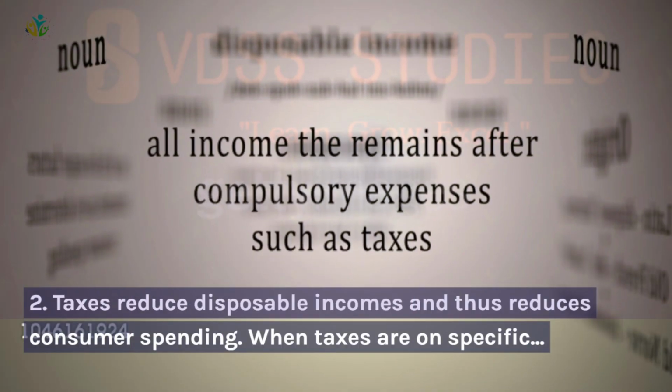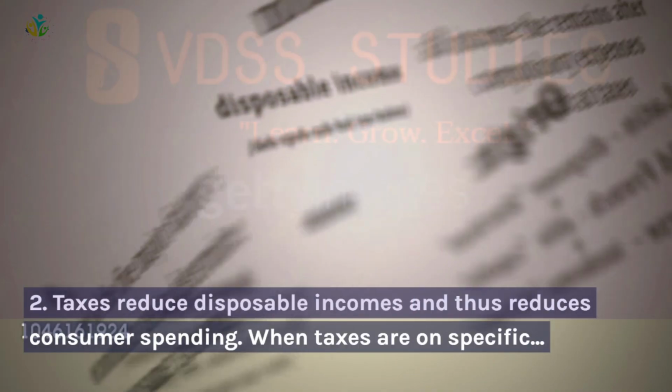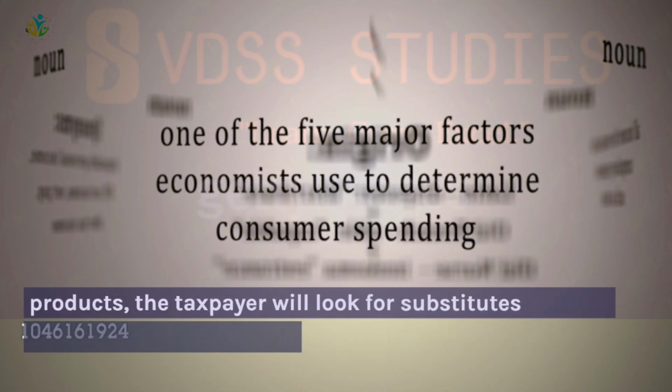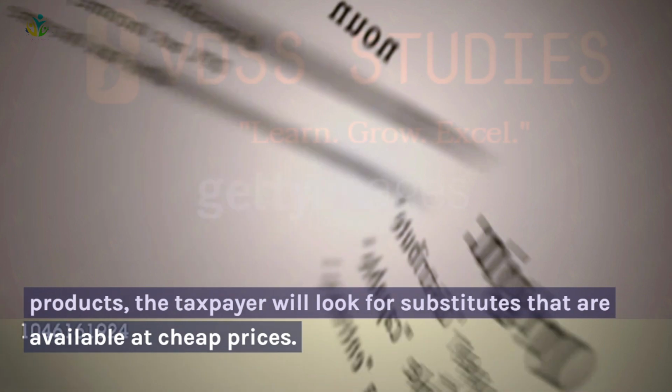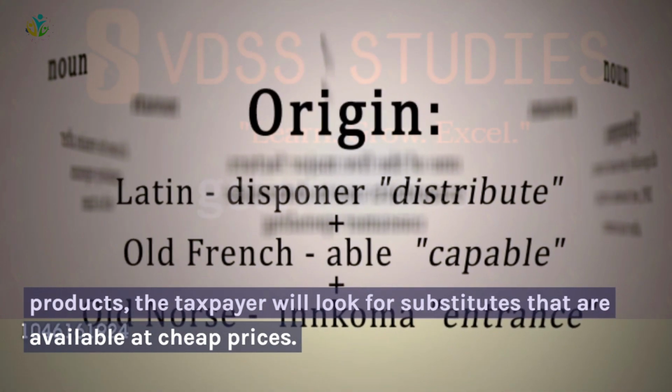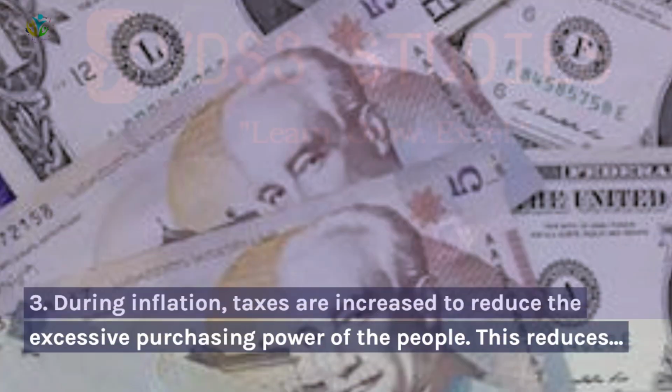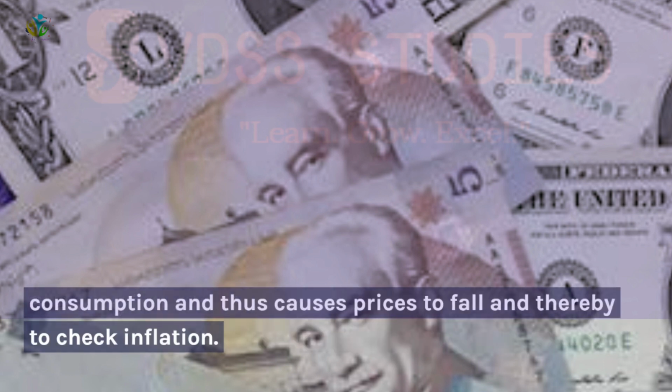2. Taxes reduce disposable incomes and thus reduce consumer spending. When taxes are on specific products, the taxpayer will look for substitutes that are available at cheap prices. 3. During inflation, taxes are increased to reduce the excessive purchasing power of the people. This reduces consumption and thus causes prices to fall and thereby to check inflation.